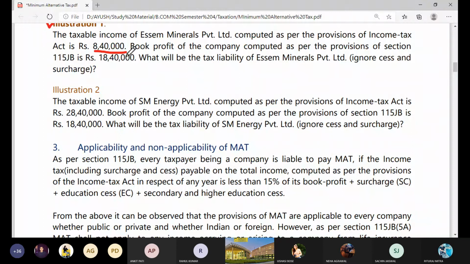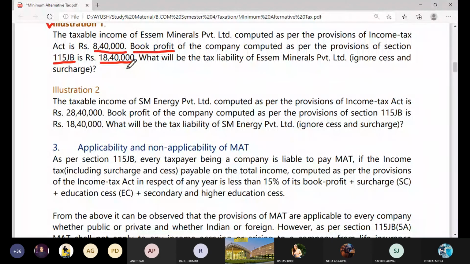It means your tax liability under the normal provisions is 8,40,000. Now they have informed you that the book profit of the company under section 115 JB is 18,40,000.